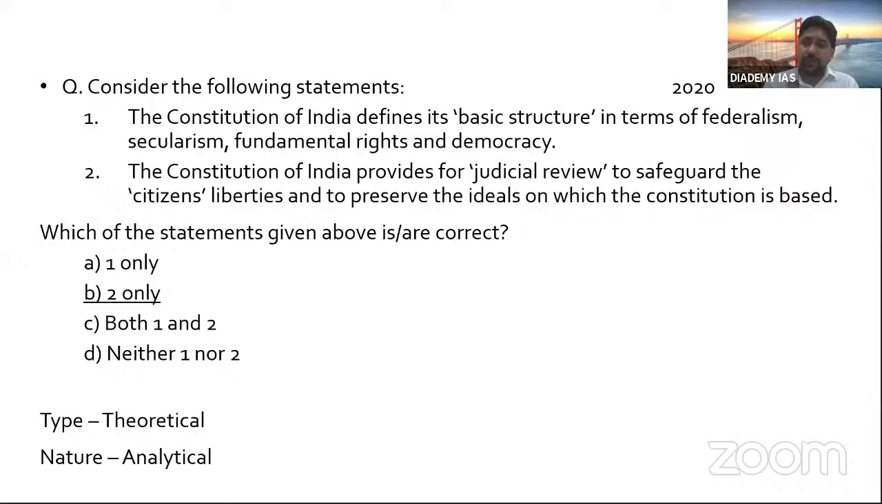But what happens? Students in their hurry mark the first also correct. But the correct statement is only the second. Yes, the Constitution provides judicial review. How does it provide? Through your Article 13 and Article 32. Okay. So this is this thing.